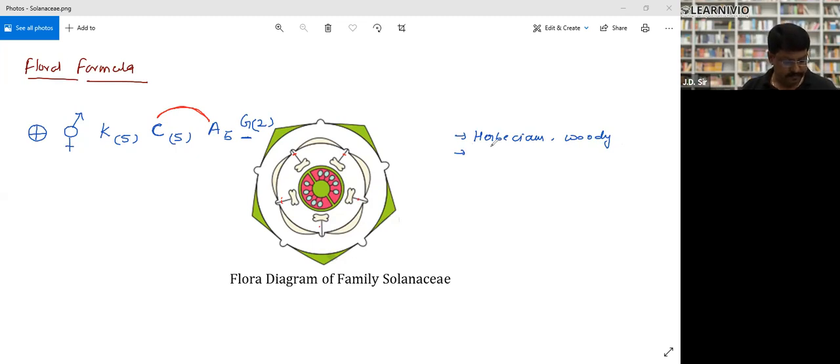Next, flower is bisexual and actinomorphic. That is, it has radial symmetry.